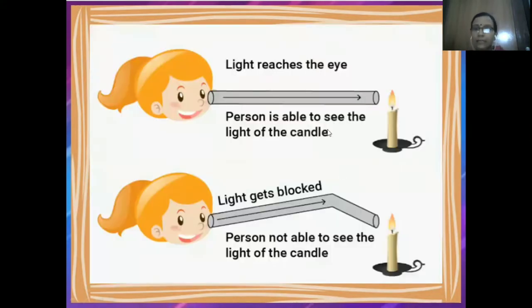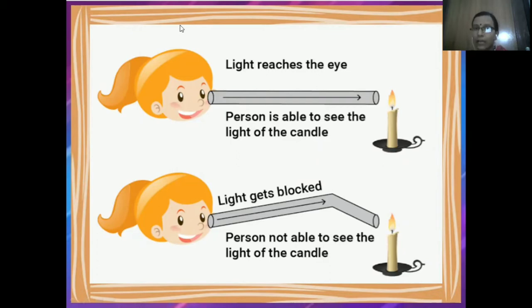Clear students? As you can see in the picture, we can easily see the flame of the candle because the light travels in a straight line through the tube. But if we bend the tube, what happens? The way of light is blocked. हमने light का way क्या कर दिया? Block कर दिया. So that's why we are not able to see the flame of the candle. You can understand it much better by the activity that I am going to show you, so that it is clear how the light travels in a straight line.